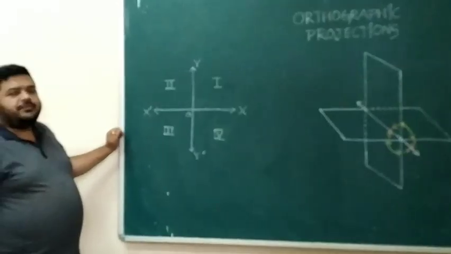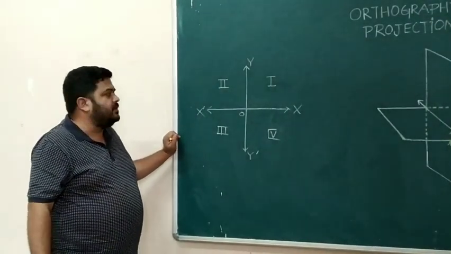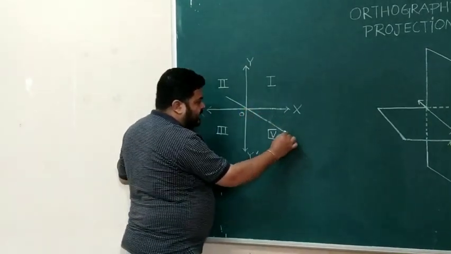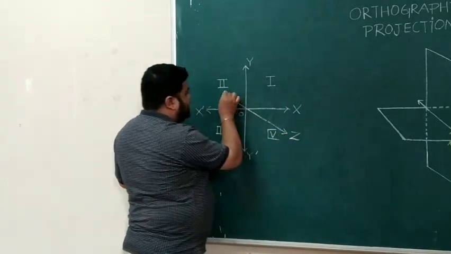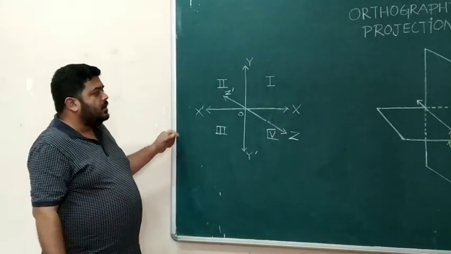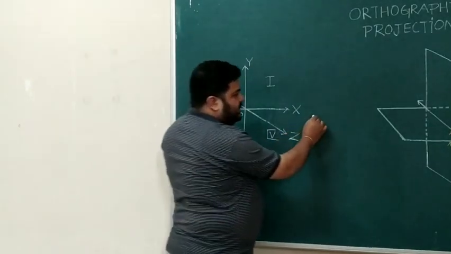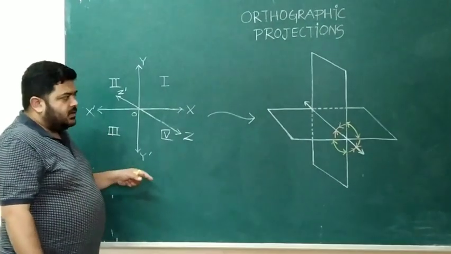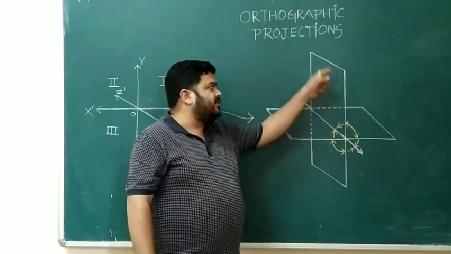Now, if you consider three-dimensional coordinate geometry, that is 3D coordinate geometry, there is presence of one more axis, which is known as the z-dash axis. Okay? The direct transformation of this can be considered as this image. These are the reference planes.